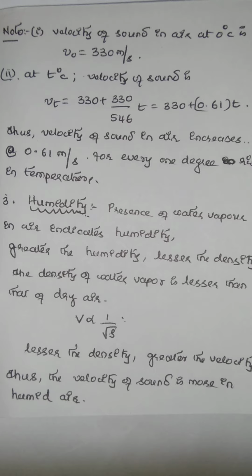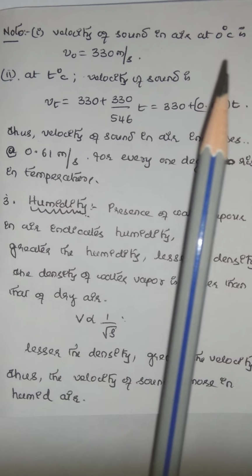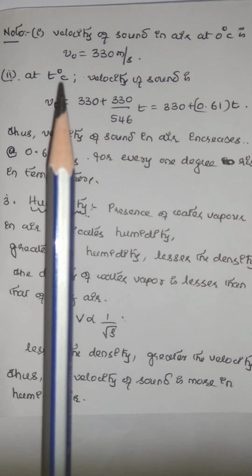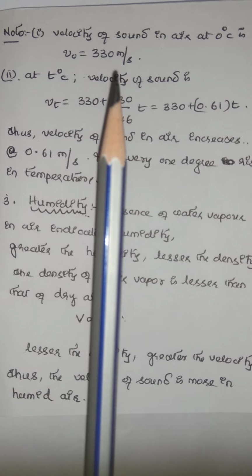Now it is observed that the velocity of sound in air at 0 degrees Celsius is 330 meters per second. V0 is equal to 330 meters per second.